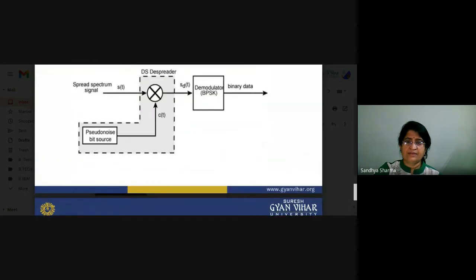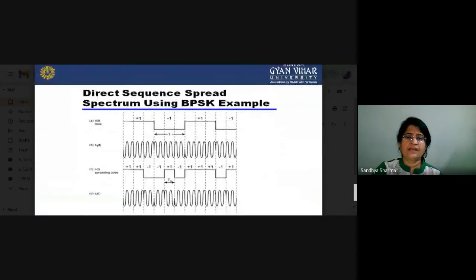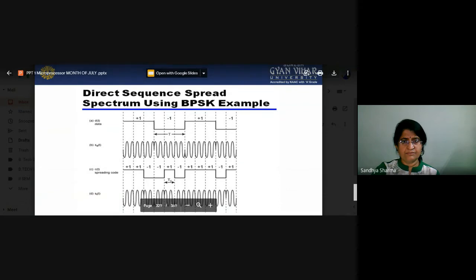The same thing happens at the demodulator section. Again you have to multiply with the PN sequence code, and after multiplication we can again receive our original message signal after demodulation. If you are applying the direct sequence spread spectrum technique to BPSK, you can see that this is the implementation of our BPSK signal on the carrier.